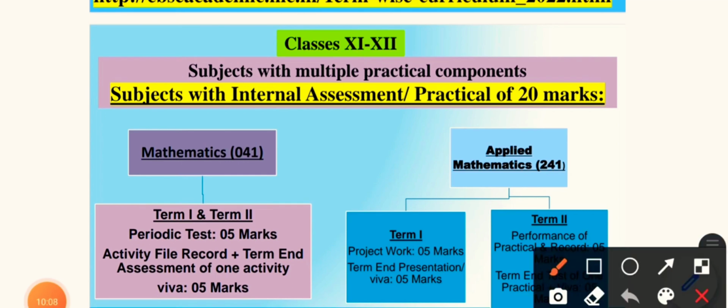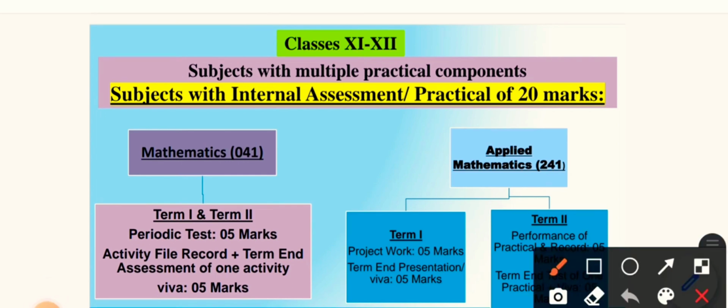Now look at subjects with multiple practical components, the subject with internal assessment practical of 20 marks. For mathematics, there is one with code 041 and another, applied mathematics, with code 241. In mathematics 041, for term 1 and term 2, periodic test is 5 marks, activity file record plus assessment of one activity, and viva is 5 marks.